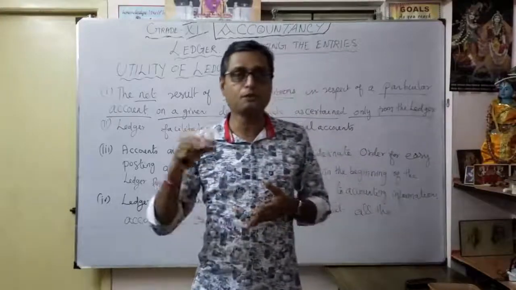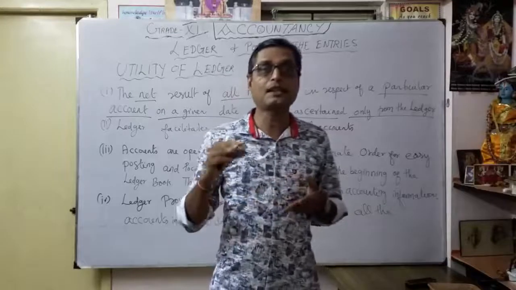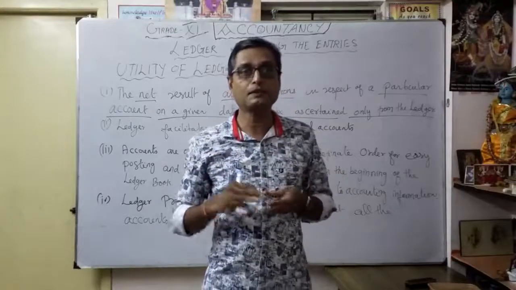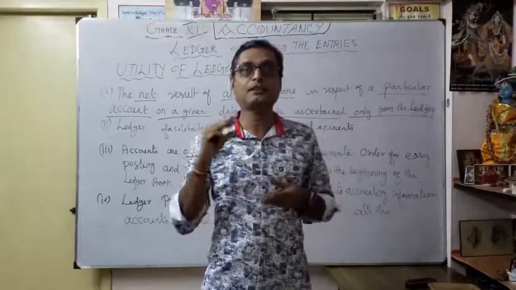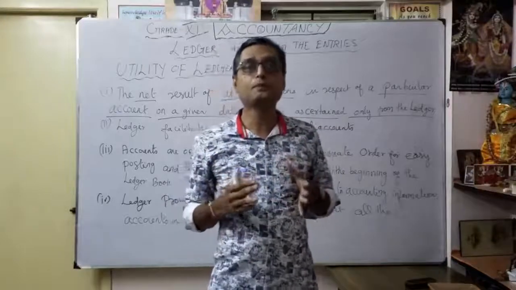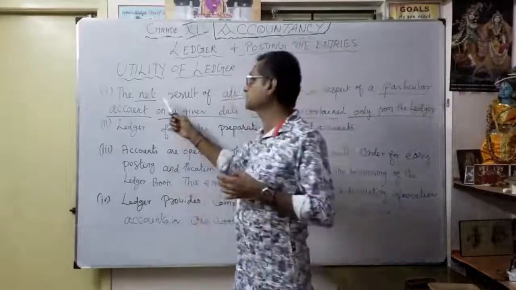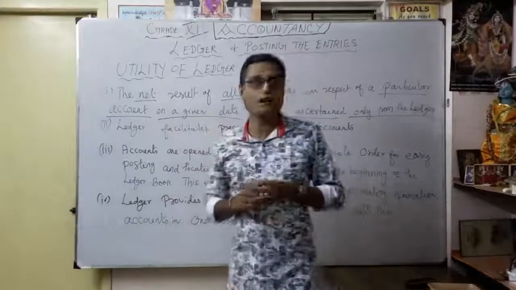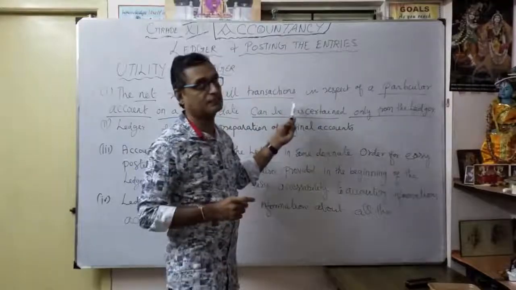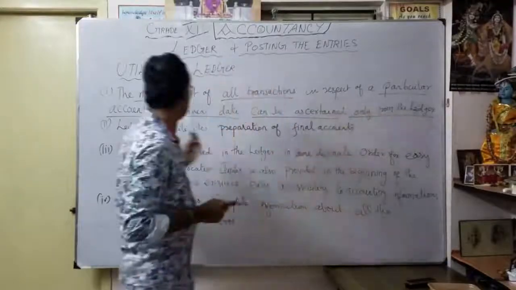Correct. So how much did you spend at the end of the year? What is my telephone expense? At the end of the year, what is my rent? What is my total rent paid? How do you know that? Only by preparing the ledger. That's why you have to mention this phrase: net result of all the transactions in respect of a particular account.